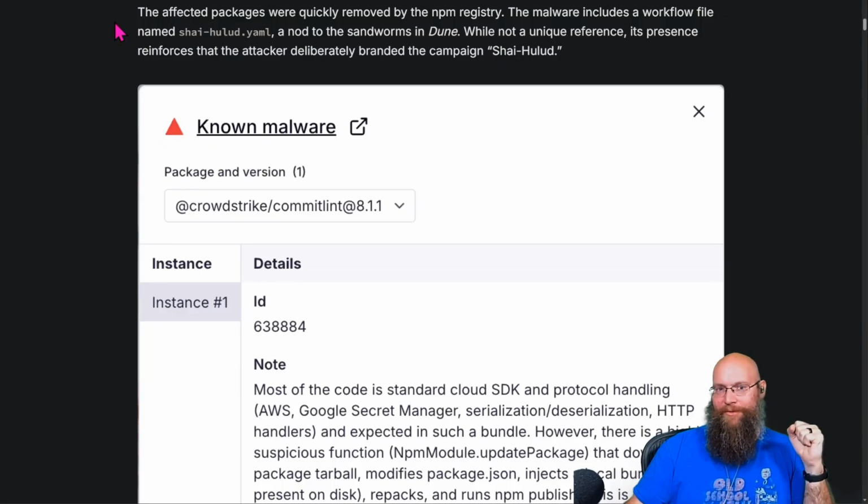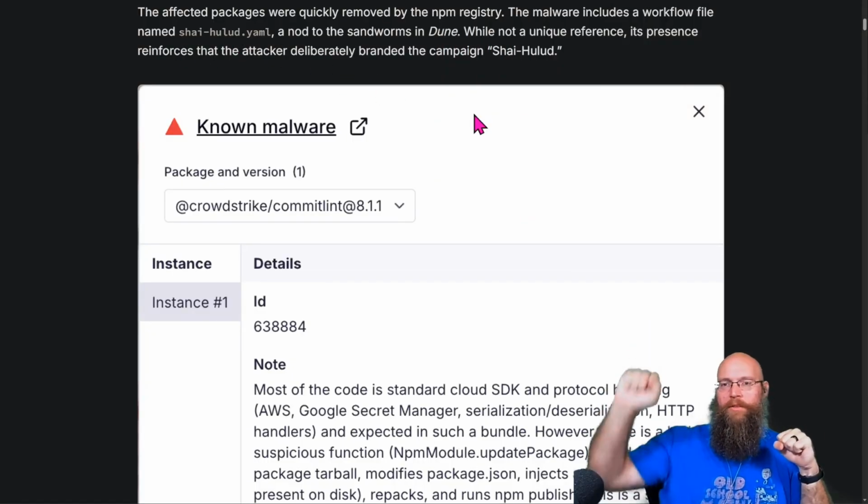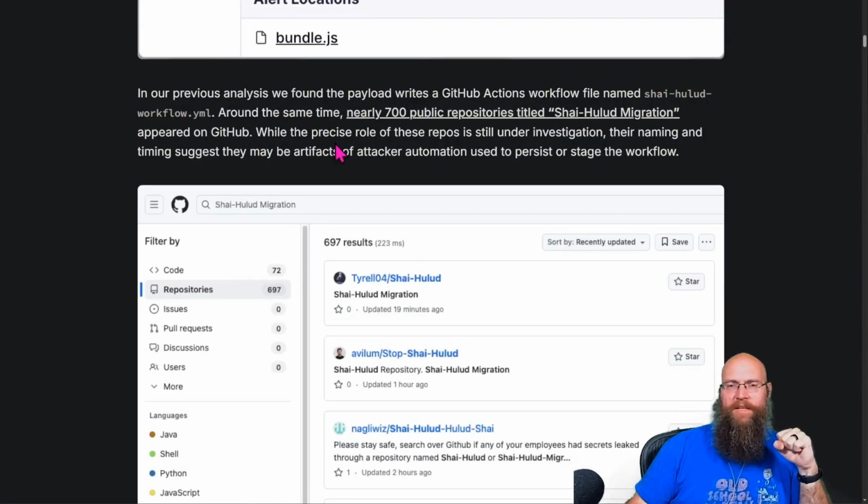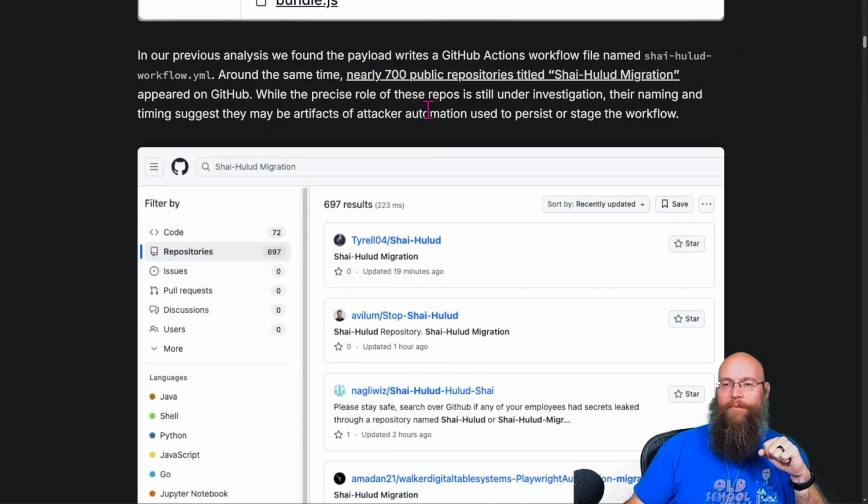Let's take a look at this real quick. The affected packages were quickly removed from the NPM registry. The malware includes a workflow file named SHAI HULUD, a nod to the sandworm in Dune. While not a unique reference, its presence reinforces the attacker's deliberate branding of the campaign. In our previous analysis, we found the payload writes a GitHub action workflow. Around the same time, nearly 700 public repositories titled SHAI HULUD migration appeared on GitHub. While the precise role of these repos is still under investigation, the naming and timing suggest they may be artifacts of attacker automation used to persist for a stage of the workflow.